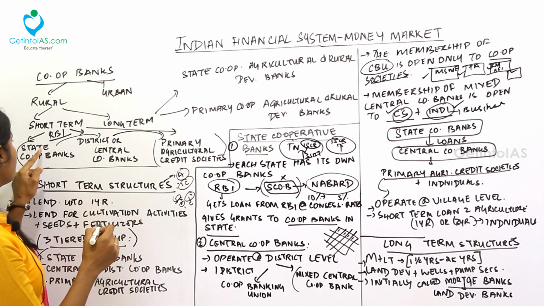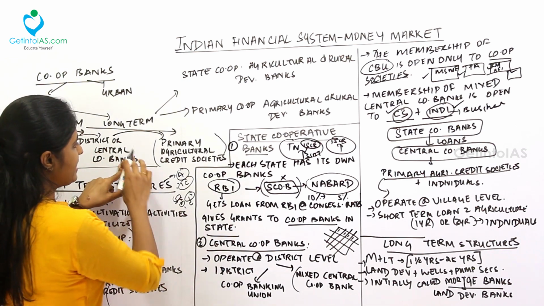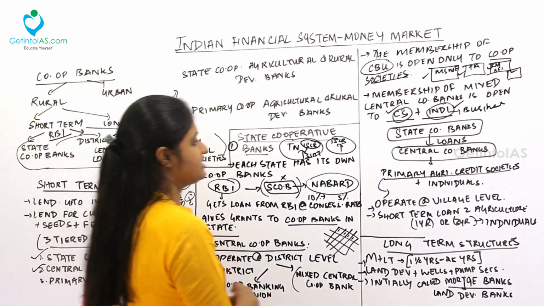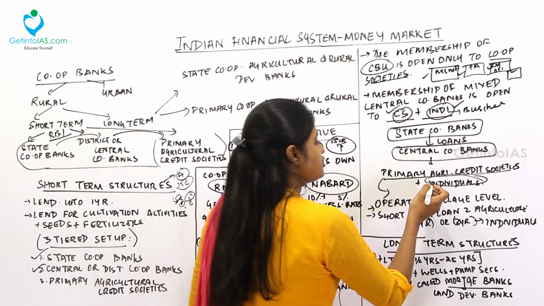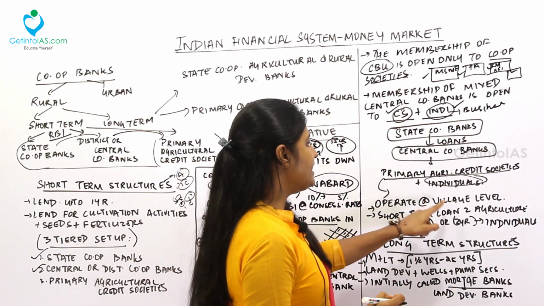So RBI will lend loans to state cooperative banks. State cooperative banks will lend to district or central cooperative banks. District or central cooperative banks will lend to the primary agricultural credit societies. And then finally it will go to the individuals also. So individuals also will get loans from where? The central cooperative banks.